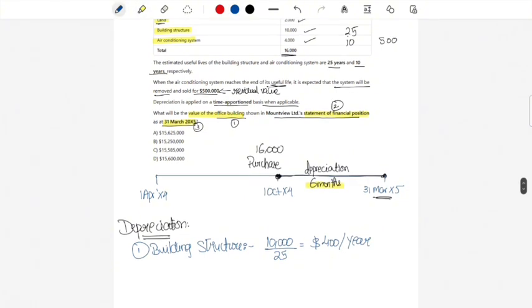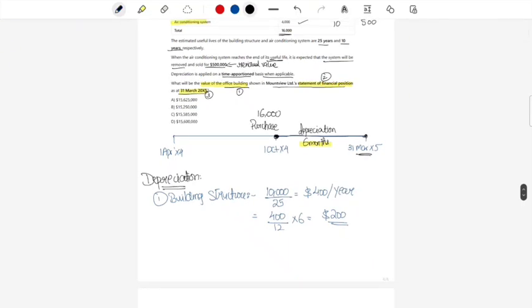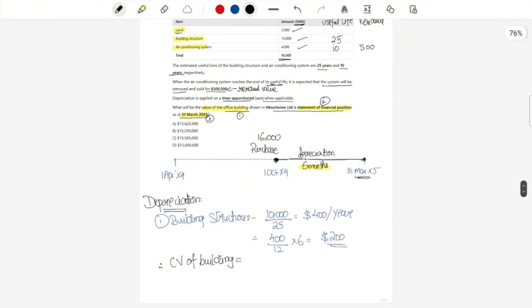So you will now make the adjustment: 400 divided by 12 multiplied by 6. Once you do this, you will come to know that depreciation is 200, which you will have to charge. And what will happen now? Therefore, the carrying value of the building will be how much?